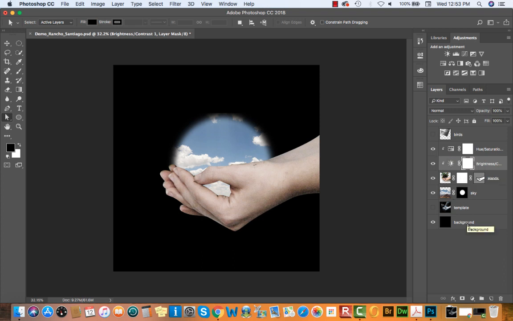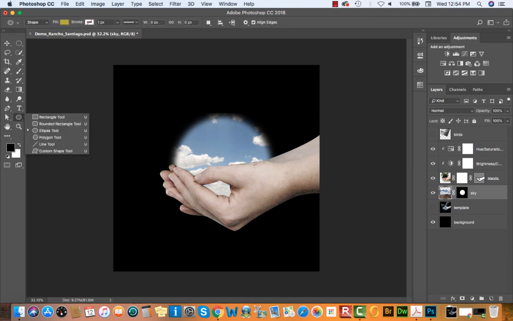And what we're going to do now is add a little bit of an effect around our sky. So I'm going to navigate back down to my sky layer, and I'm going to use a new tool. I'm going to use one of my shape tools. Now, shape tools are a little funny. They actually create paths, and they also create their own layer. So I'm going to find my shape tool next to my path selection and direct selection tool. It's also underneath my type tool in my double column toolbar.